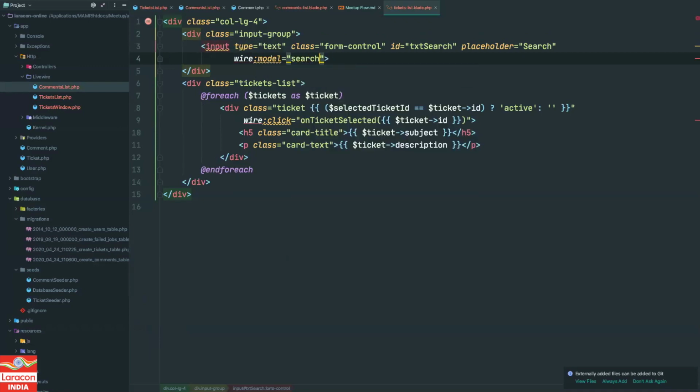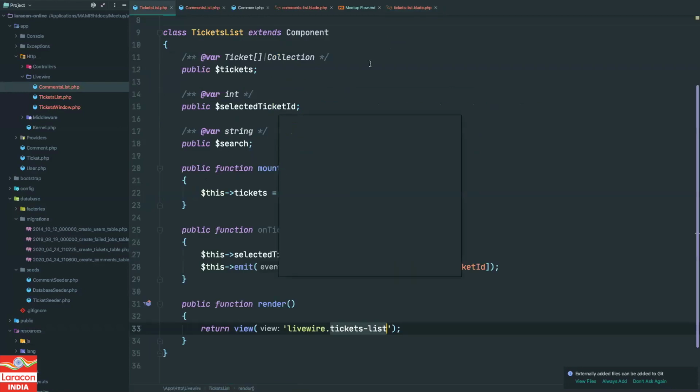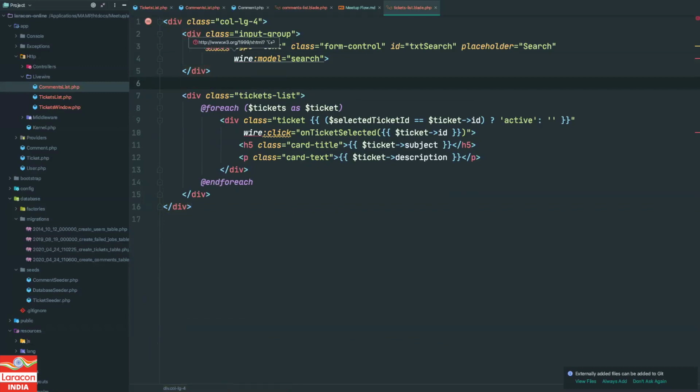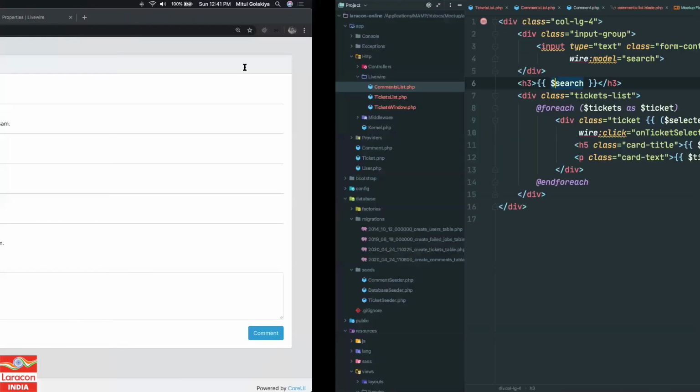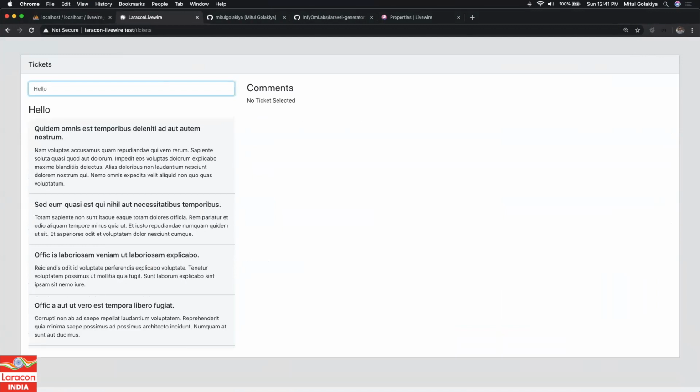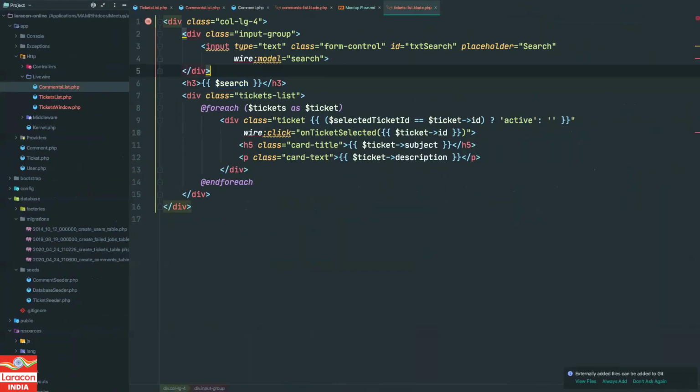Okay, right? So we have defined our model. Whatever is written over here will be instantly visible. Let's try it. I will write h3 colon search, and let's refresh. Hello, you see it is written hello Laracon. Yeah, so we are getting the value on the back end, so this is fine.